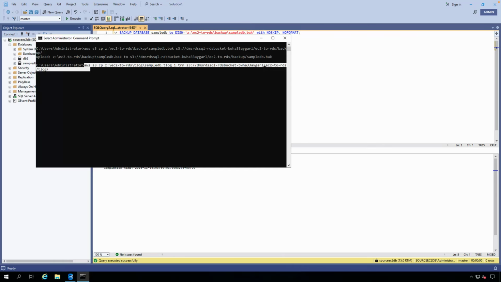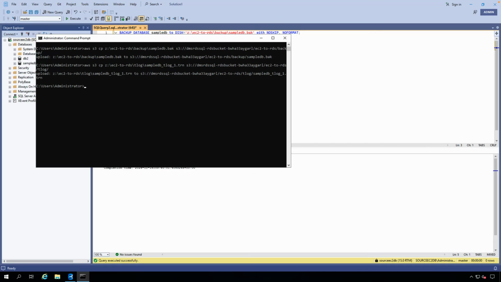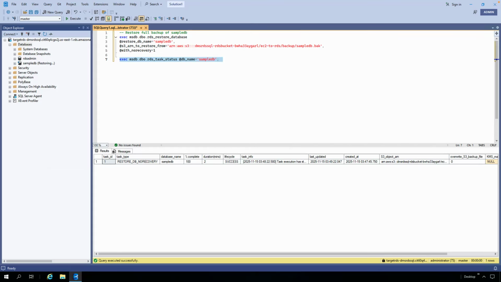I'm going to copy the tlog backup from the Z drive to the S3 bucket. Now you can see the tlog backup copied using the AWS S3 CLI command. Now the restore of the full backup on RDS has just completed and the lifecycle shows success. But the database is still in restoring status so that we can restore further tlogs until we have a cutover window.